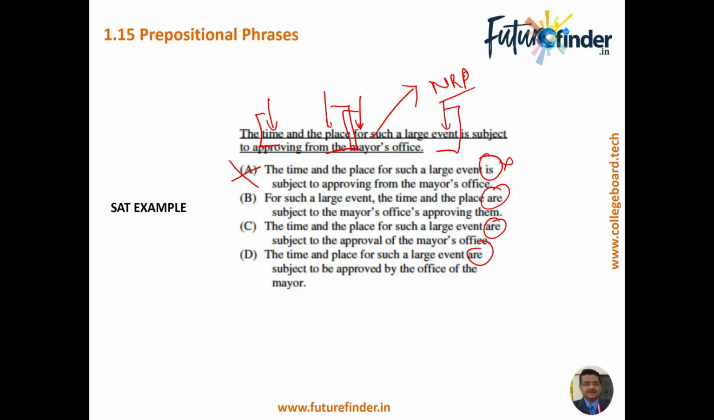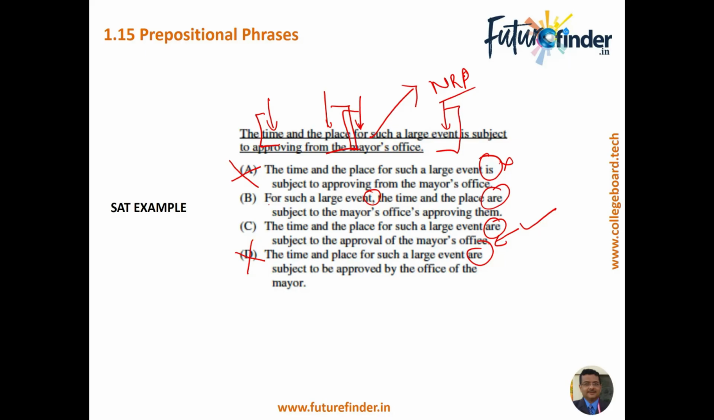For such a large event, the time and the place are subject to the mayor's office approving them. It starts with a comma out here and then it continues. Let's see C. The time and the place for such a large event are subject to the approval of the mayor's office. Yeah, this one should be the correct answer. The time and the place for such a large event are subject to be approved by the office of the mayor. This is more wordy, so we can rule out D.